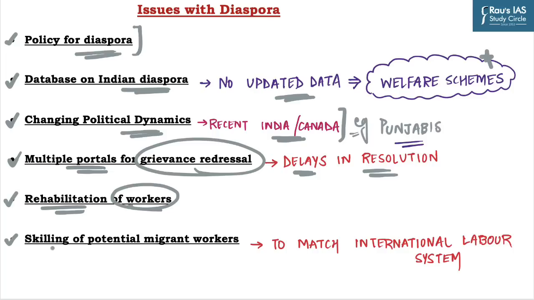And the next one is skilling of potential migrant workers. As the international labor market has now become demand driven compared to the earlier supply driven system, the skilling of potential migrant workers is a challenge. And to match up with the international labor system, we need a specific policy and regulatory mechanism for skilling the migrant workers.